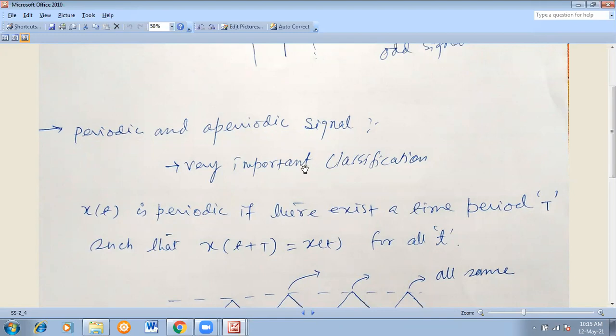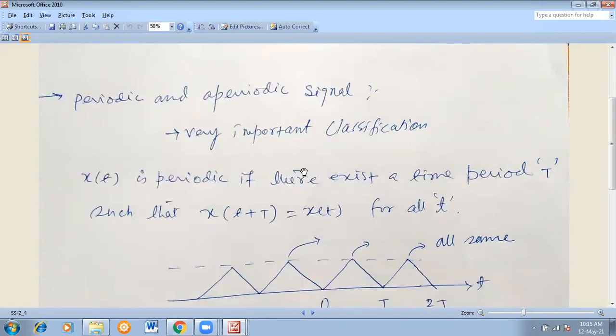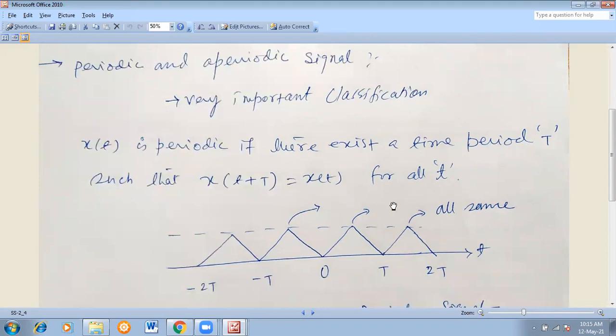You may have a problem, but you have to understand. So periodic and aperiodic signal is the most important classification here. I have taken a very fine example, a very beautiful example. See, I've taken the triangular pulse. You can take sine, cosine, okay, no problem.